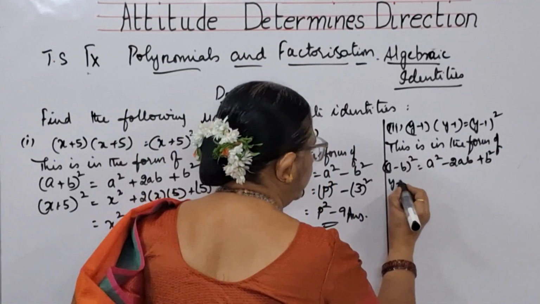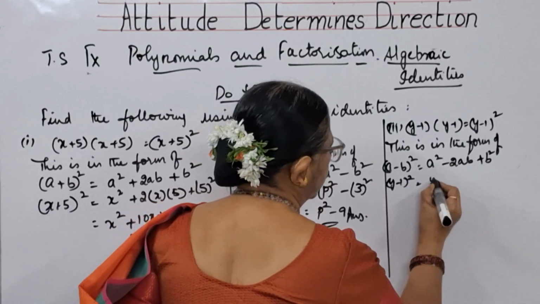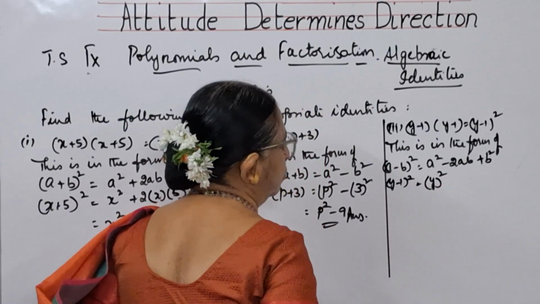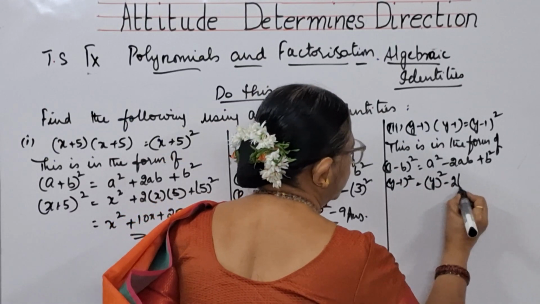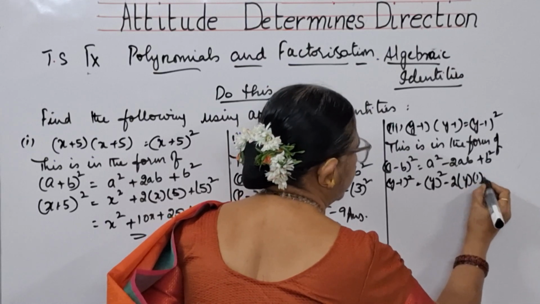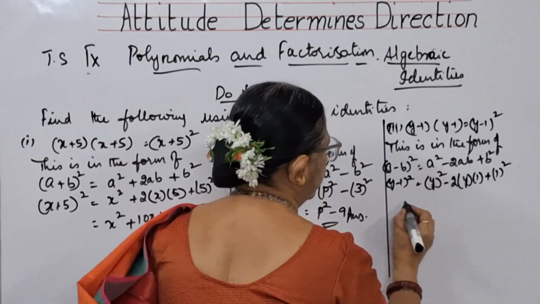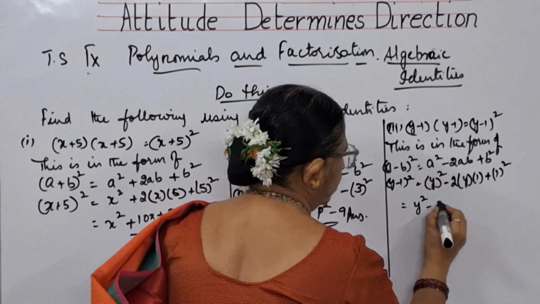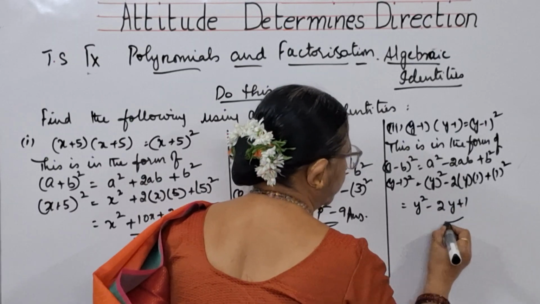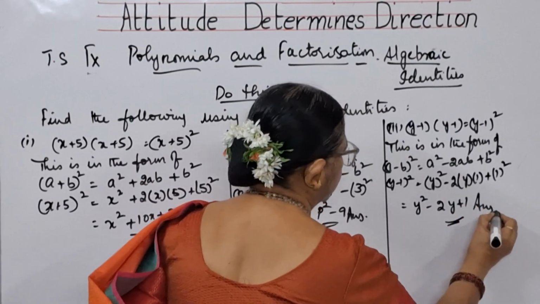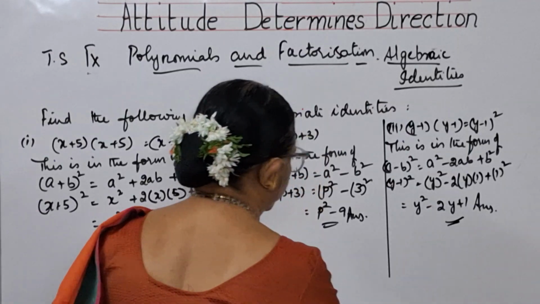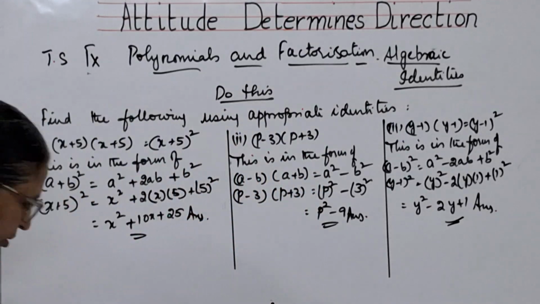So y minus 1 whole square is equal to, in the place of a you will be taking y, minus 2 into y into 1 plus 1 whole square. That means y square minus 2y plus 1. This is the answer, children. So copy it.